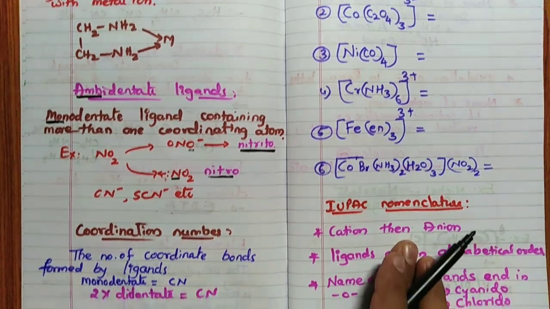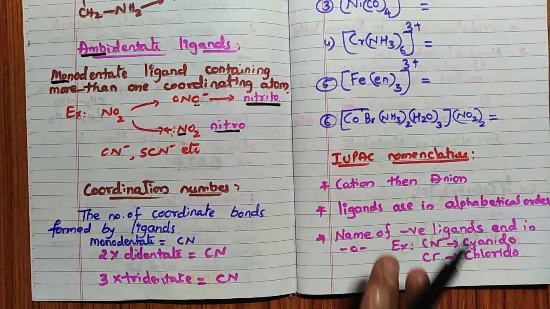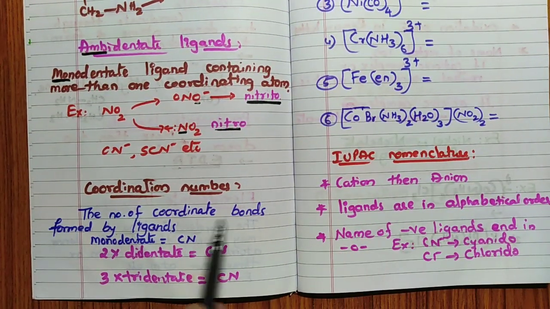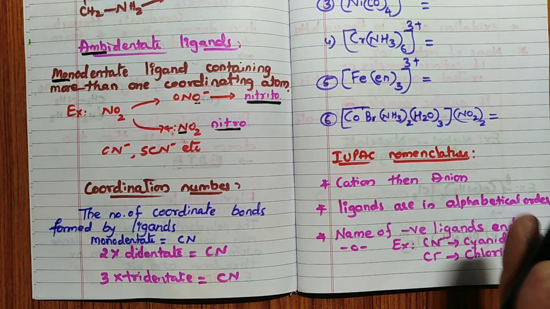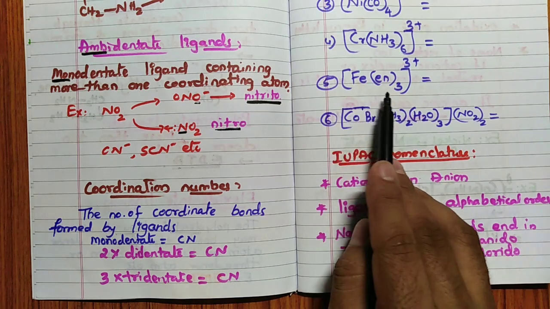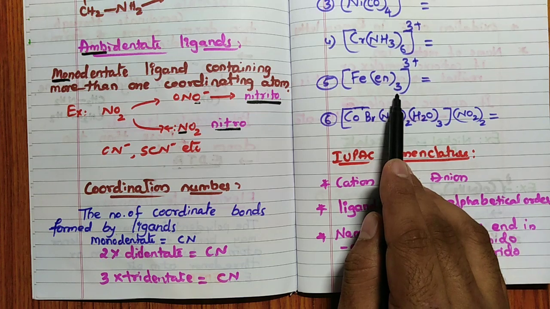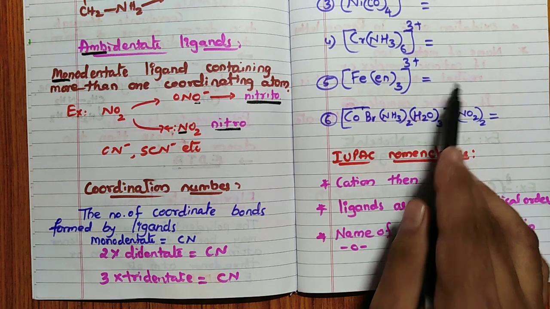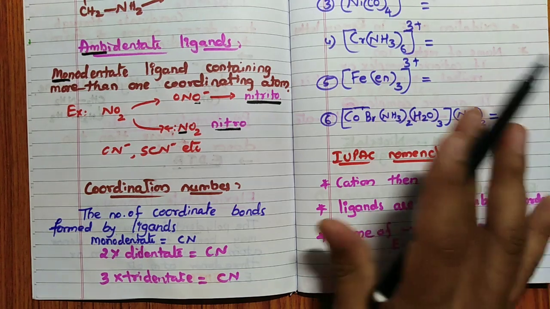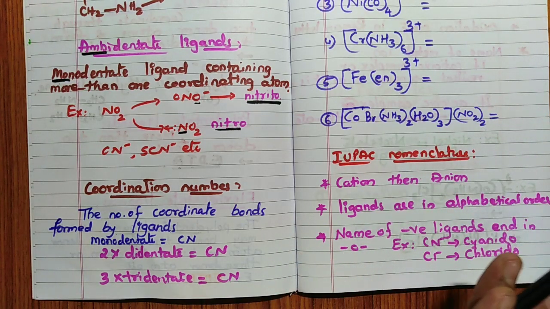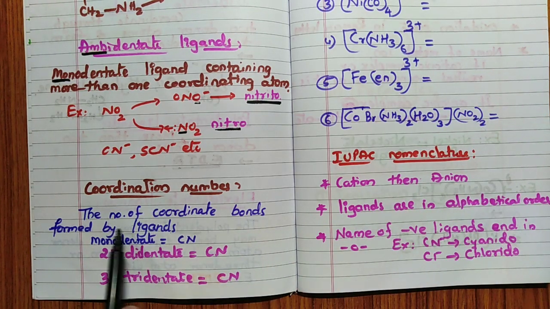Then we will see coordination number, an important concept. What is coordination number? It is the number of coordinate bonds formed by the ligands. Generally, students confuse this with the number of ligands present in the molecule. For example, here I have given one example, en thrice. En is a bidentate ligand, correct? If I ask for the coordination number, they will say 3, because 3 is there. That is a wrong concept.